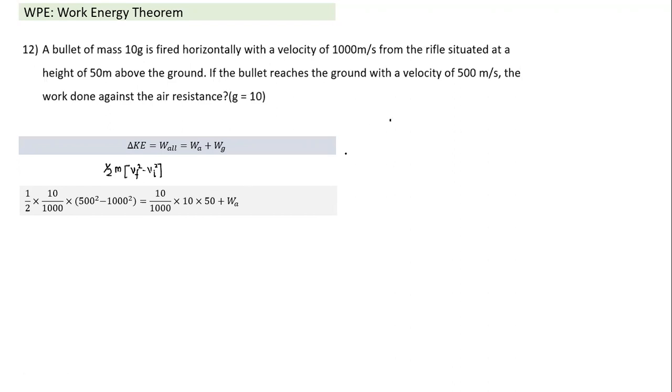What is the work done by gravity? Work done by gravity is equal to the gravitational force, which is mg acting downwards, times the component of displacement in the direction of force. Which component? Vertical component. I don't know the path, but it doesn't matter what path it takes. The only thing that matters is the vertical component, which is very easily given as 50 meters. So when I substitute this value, we get the work done by air resistance, and we get our answer. So this also is a simple example of the work energy theorem and its application.